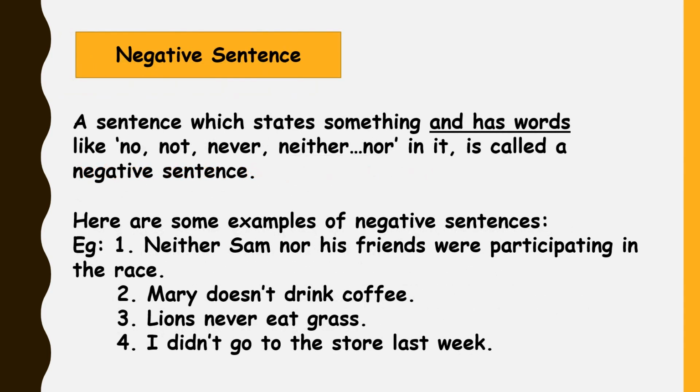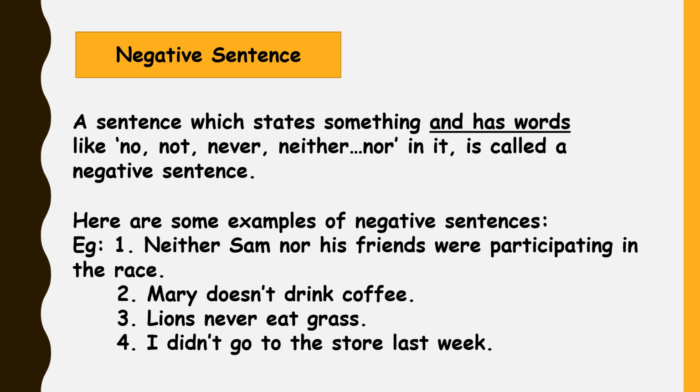A sentence which states something and has words like no, not, never, neither, nor in it is called a negative sentence. Here are some examples of negative sentences. Neither Sam nor his friends were participating in the race. Mary doesn't drink coffee. Lions never eat grass. I didn't go to the store last week.